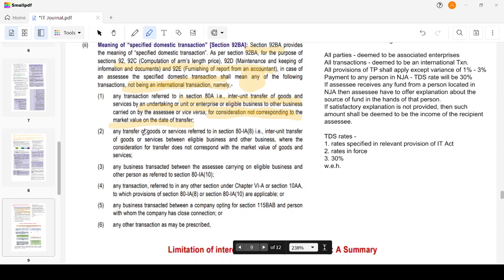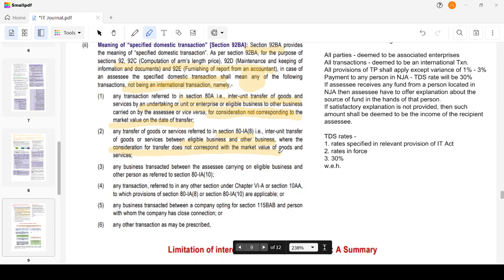Then, any transfer of goods or services referred to in Section 80IA(8) is an inter-unit transfer of goods between an eligible business and other business. Eligible business means those units which have the deduction under Section 80IA. So those will be known as eligible business and other business, where the consideration for transfer does not correspond with the market value. Same for 80IA: if some entity is going to accept the deduction, then such entity should transfer the goods to the other entity at a consideration which corresponds with the market value.